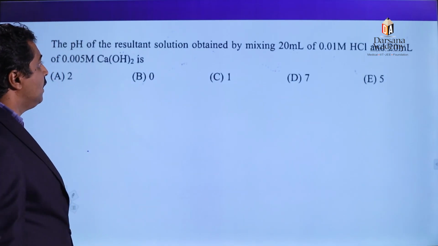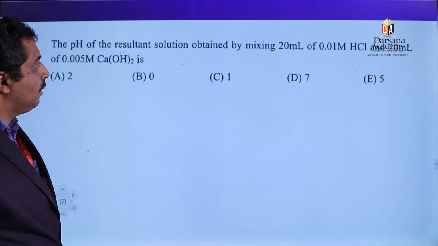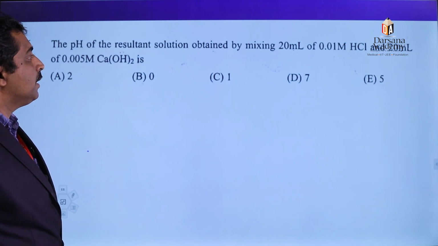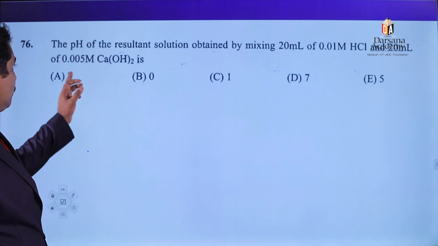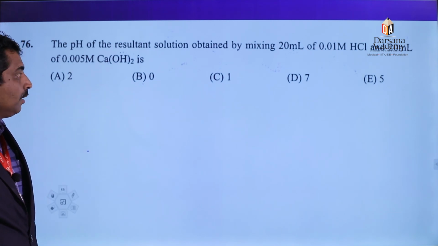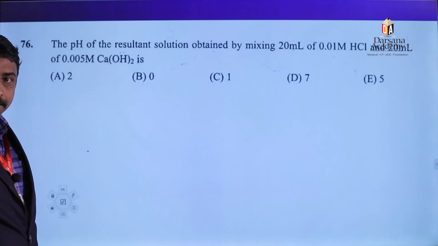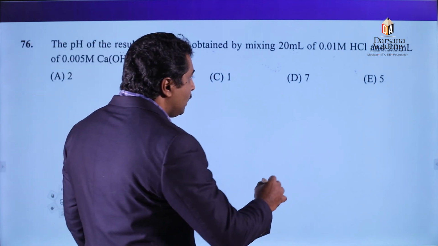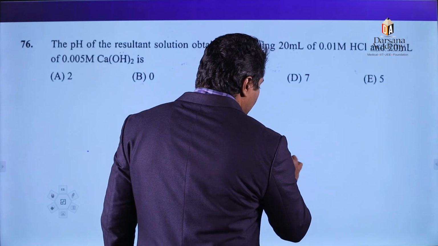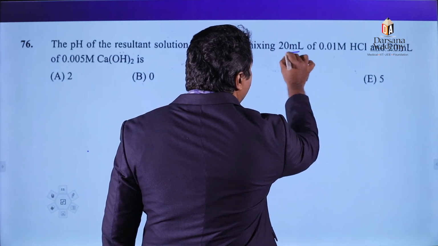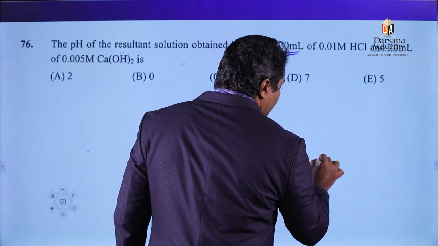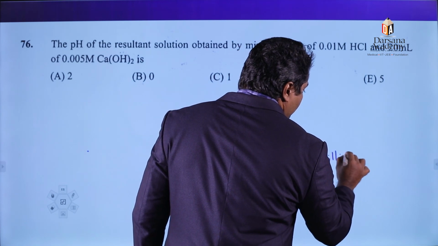the pH of the resultant solution obtained by mixing 20 ml of 0.01 molar hydrochloric acid and 20 ml of 0.05 molar calcium hydroxide. So we need to find out the number of equivalents. Here volume is given in milliliter, therefore we can find out number of milli equivalents.